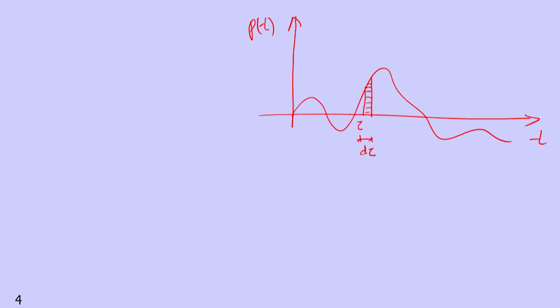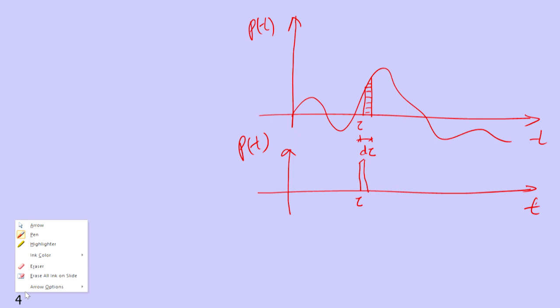Initially, what we will do is take the response due to only that impulse. This impulse is acting at tau. So, that response due to the impulse which is acting at that point, we call it h of t minus tau.